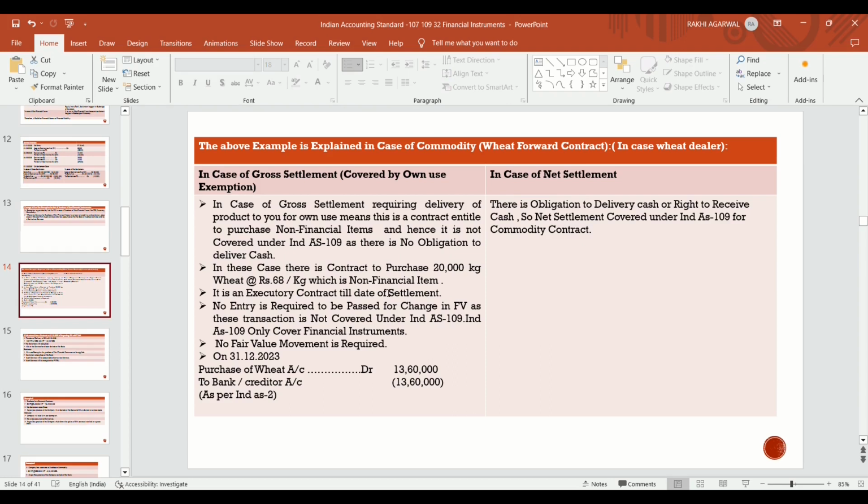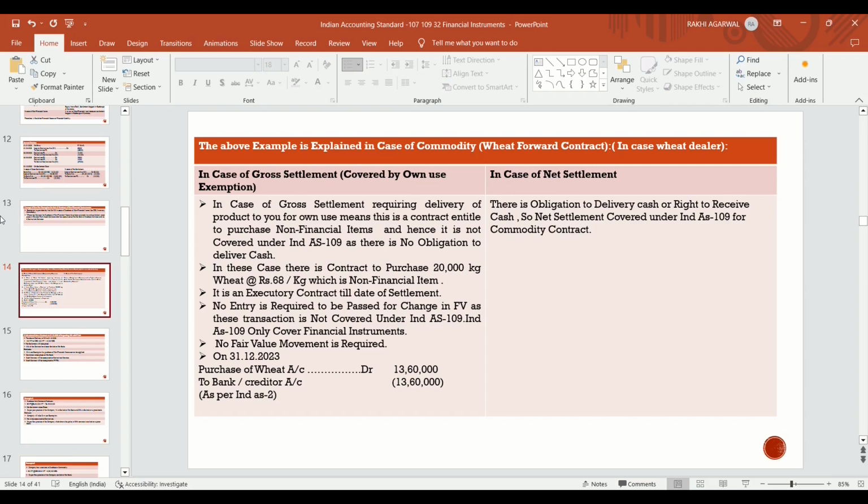It is an executory contract till the date of settlement. No entry is required to be passed for change in fair value as this transaction is not covered under Ind AS 109. Ind AS 109 only covers financial instruments. It does not cover non-financial instruments. No fair value movement is required. So in case of commodity, there is a physical delivery of goods. So it is a non-financial item.